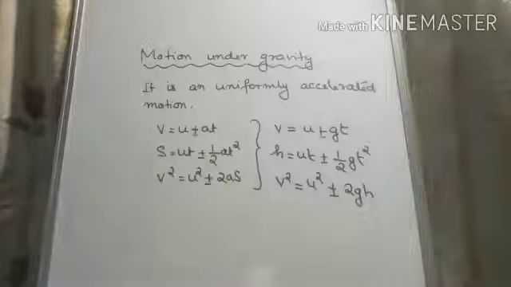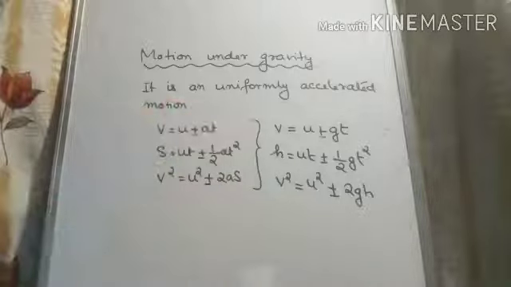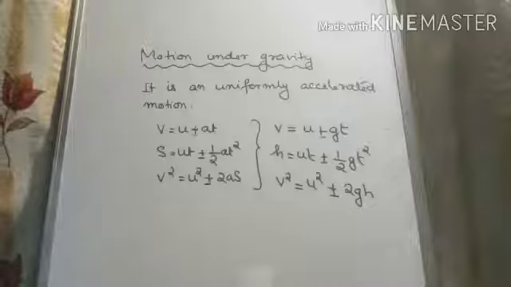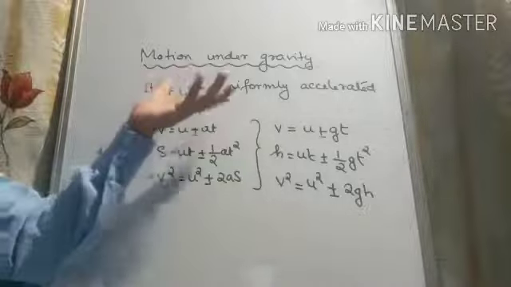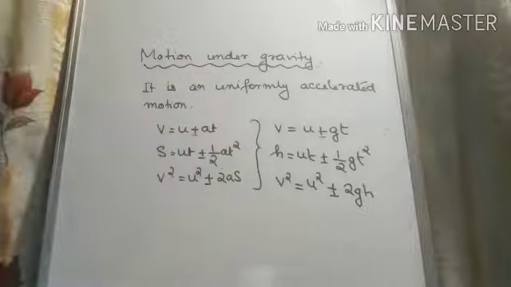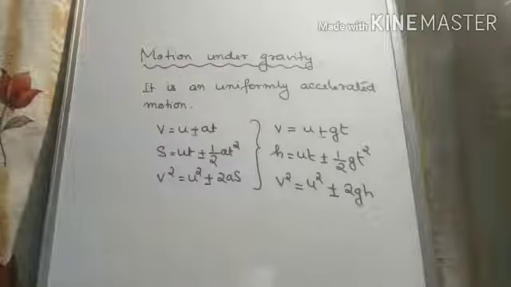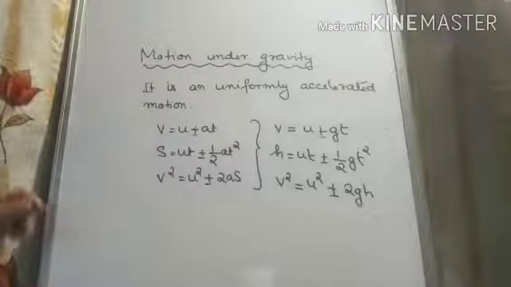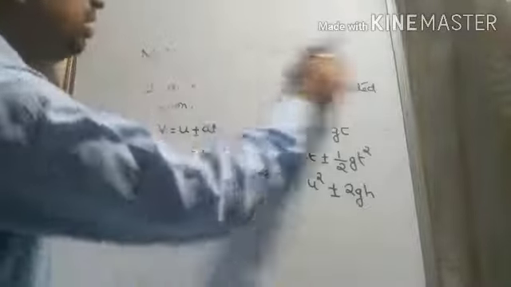Now we will see how these equations are used for solving numericals related to motion under gravity. So go to page number 136 and see example number 10.2. So the question is, a car falls off a ledge and drops to the ground in 0.5 seconds.